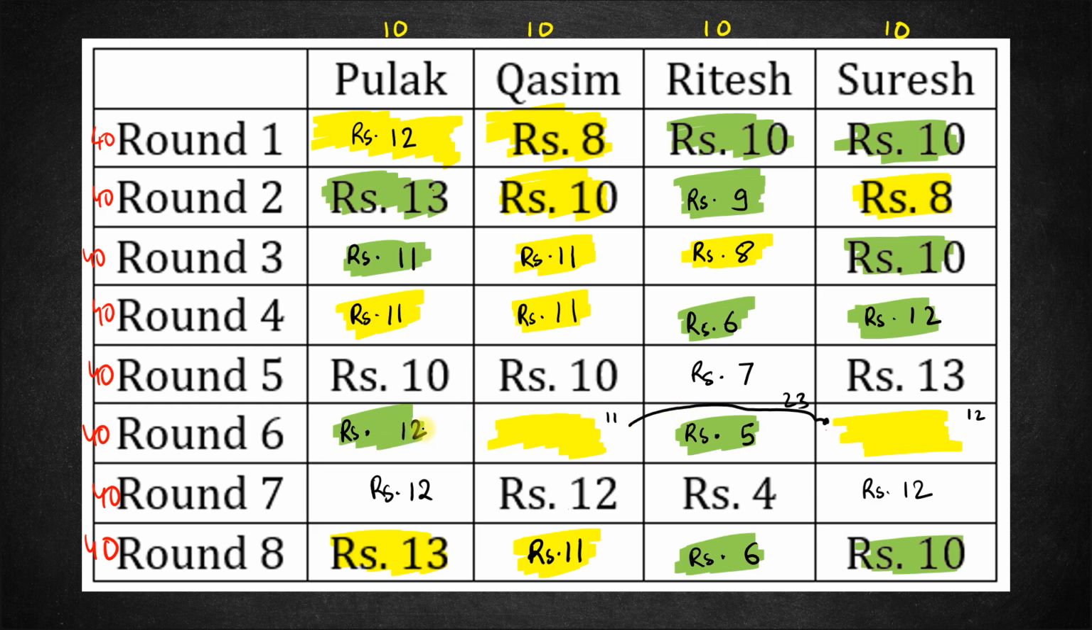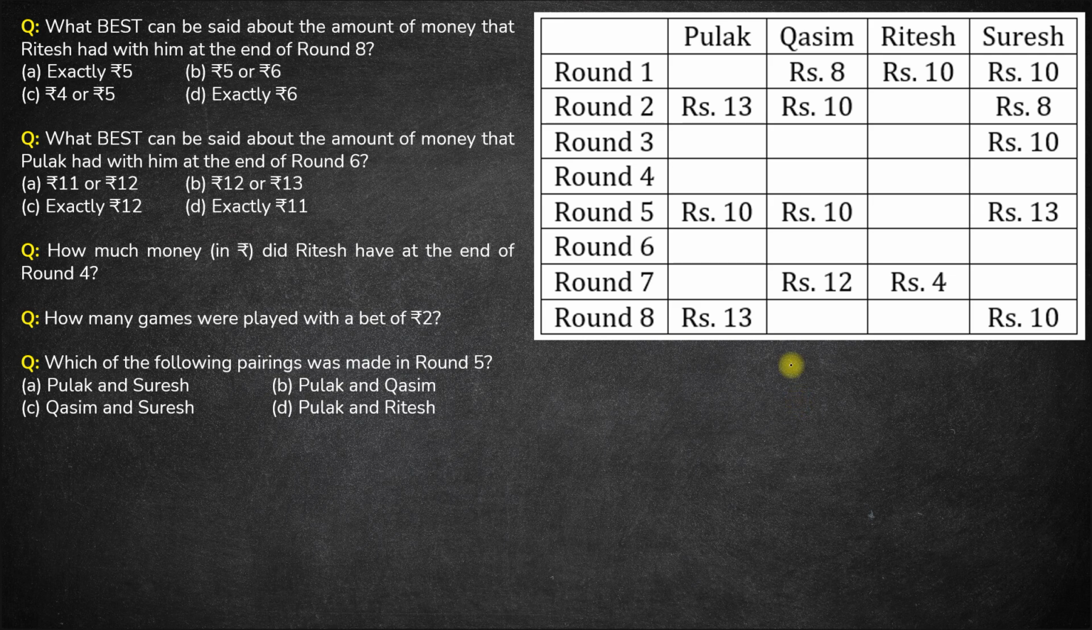So in the next round, Pulak shall have to bet with either Qasim or Suresh. So either Qasim's amount should be the same here or Suresh's amount has to be the same. Now Qasim's amount cannot be the same because 12 is the highest for Qasim. 12 cannot repeat here. That effectively means that Suresh's amount has to be the same. Suresh should not bet. So this must be 12, and if this is 12 and the sum has to be 23, this must be 11. Right? So this is what we get.